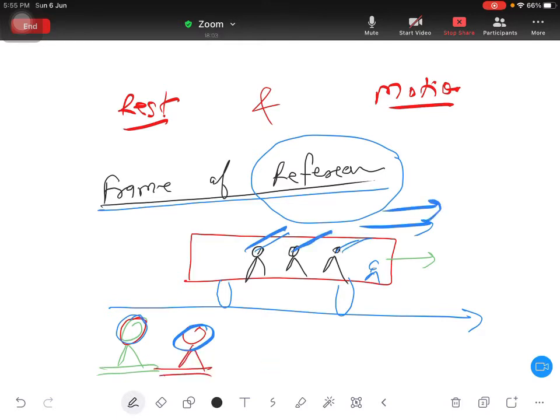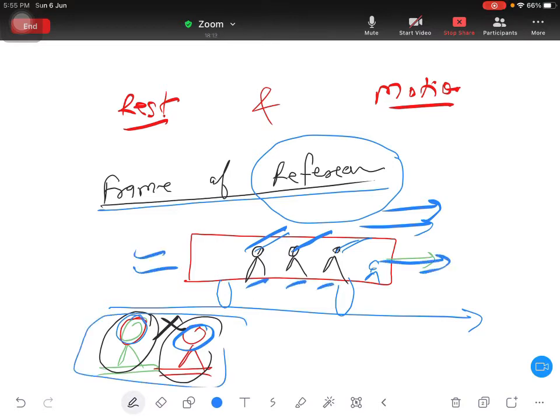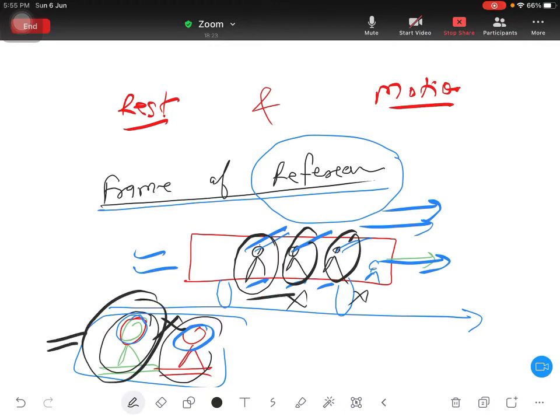But for this green person, red is in stationary condition. It is not moving. In the same way, when they are seeing the bus, all the 3 people are moving. But for the first person, the second person is not moving, and the third person is not moving. But for this green person, all the 3 are moving. You understand the difference?